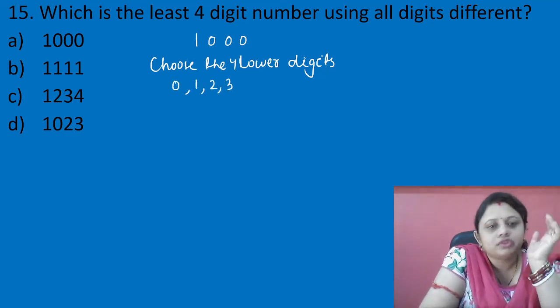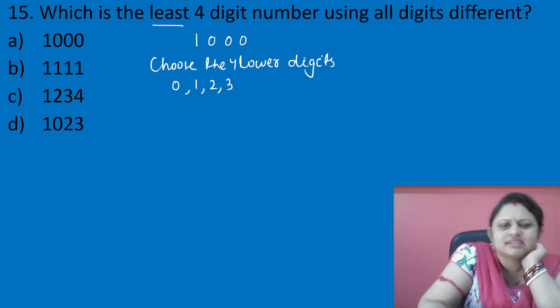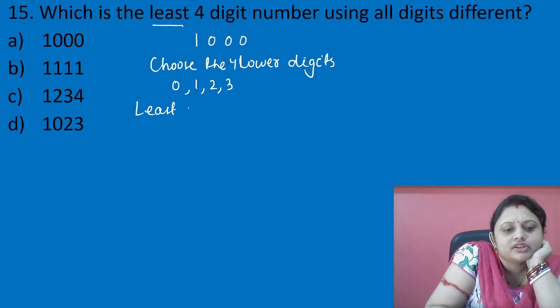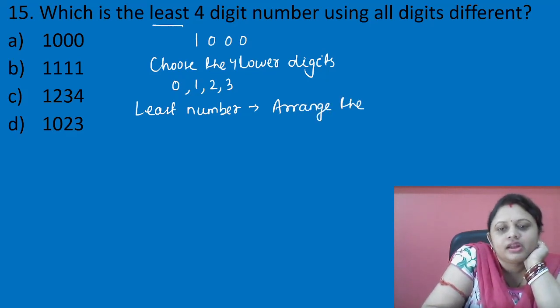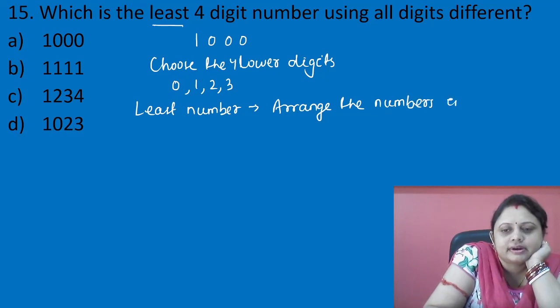Then for getting the least number, as I always say, what you have to do is arrange the numbers in ascending order.